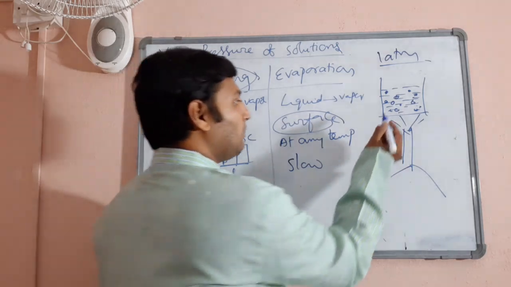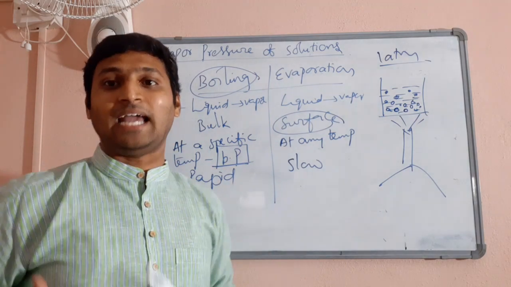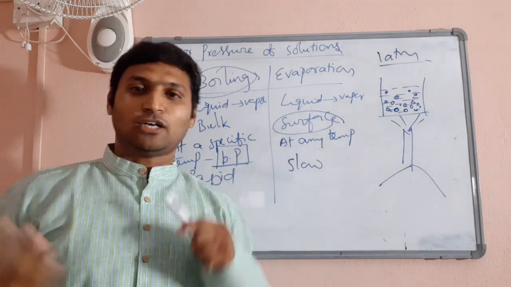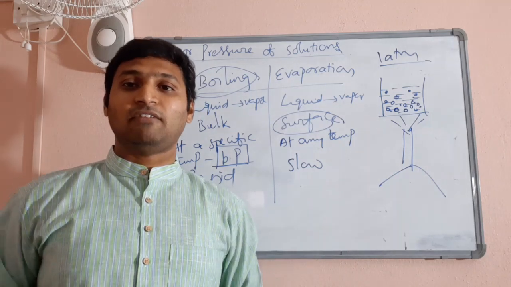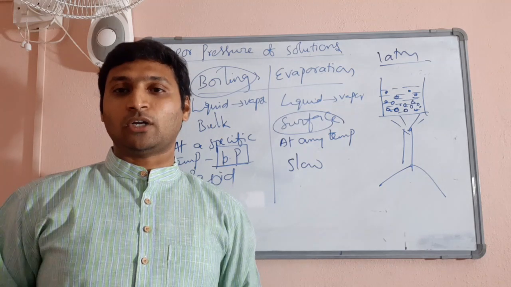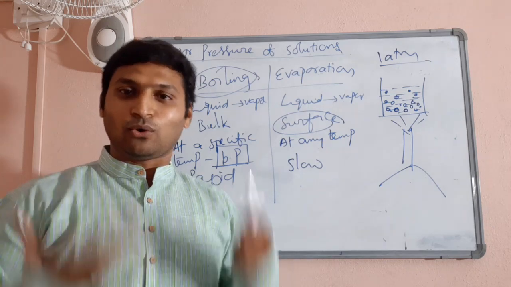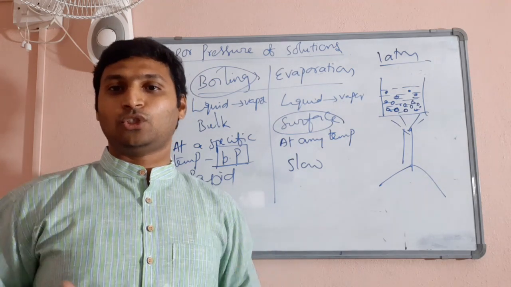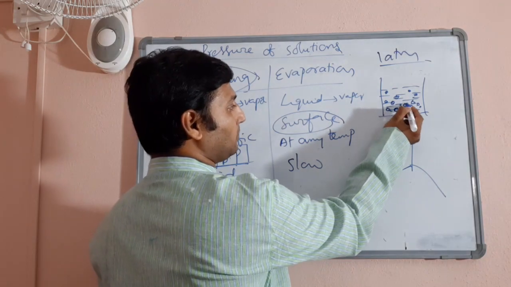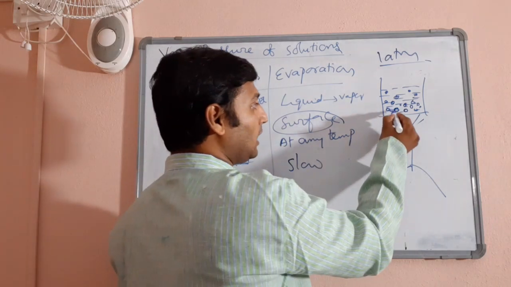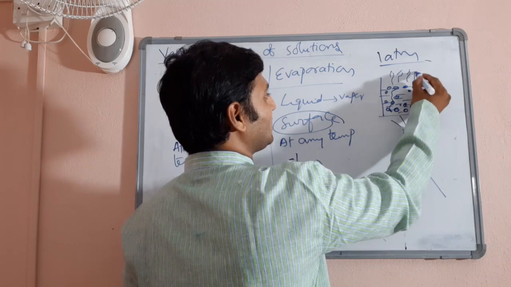Now, the molecules with more kinetic energy in the bulk cannot remain in the bulk because they are highly energetic. See, you have got a lot of energy, you are very vibrant, you want to go out and do something, and someone is restricting you at home or locking you down at home. Will you be very happy? Current situation, of course. So you want to get out, run away, do something, show your vibrancy. Same way here also, highly kinetic energy molecules from the bulk cannot stay for a long time in the bulk, so they travel to the surface. And from the surface, they enter into vapor state very easily.